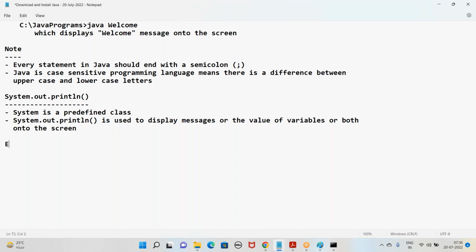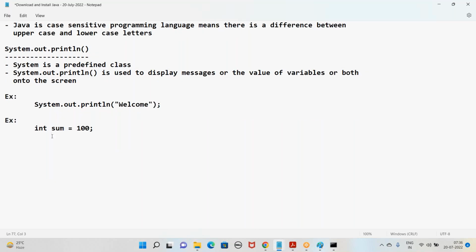Right? For example, if you want to display a message on screen, we'll say System.out.println, and the message should go in double quotes. One more example. If you have a variable sum equal to 100 and we want to display the value of sum, then we'll say System.out.println(sum). Then how will the output come on screen? It just prints 100.